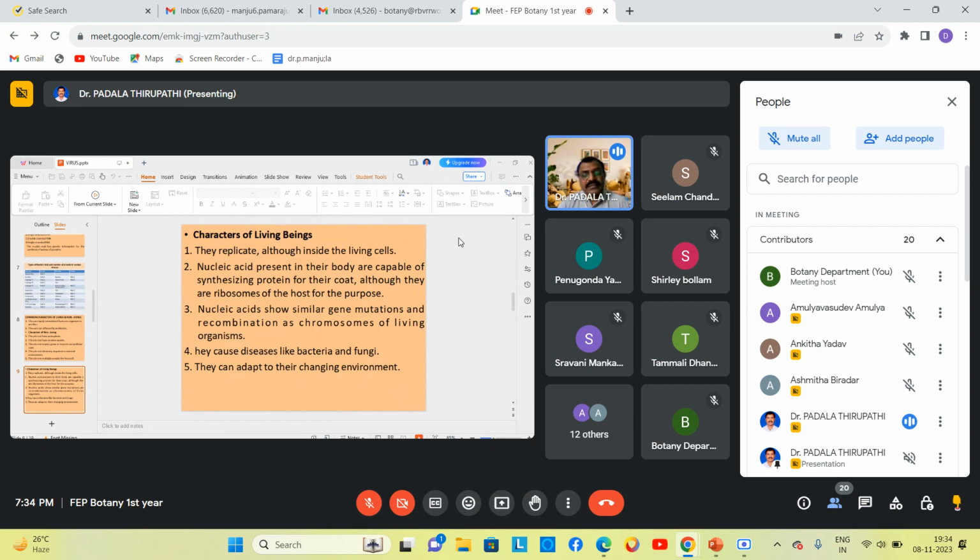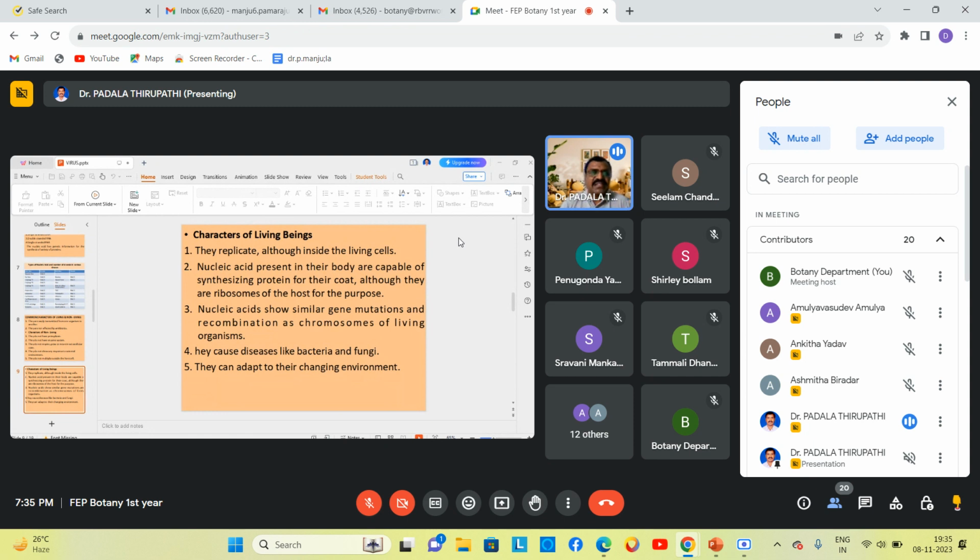They cause diseases like bacteria and fungi do in different organisms like plants, animals, and human beings also. They can adapt to their changing environment, my dear friends. So based on these characteristic features, viruses are living organisms.